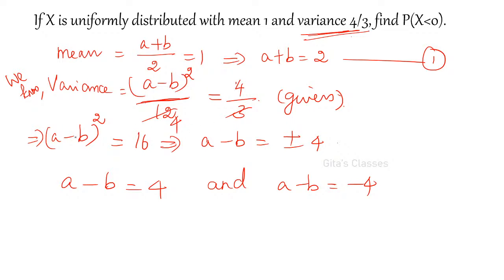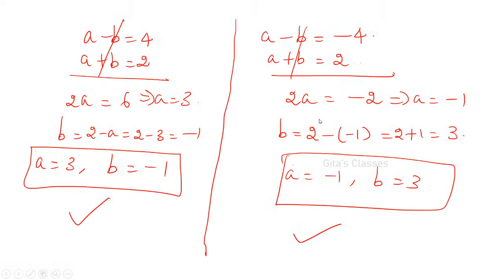So a minus b the whole square is equal to 16. Taking the square root, we will be getting two values, plus or minus 4. Now we have to decide which is to be considered. By using the plus 4 value, we got a is equal to 3, b is equal to minus 1. By using the second value, minus 4, we got this one.